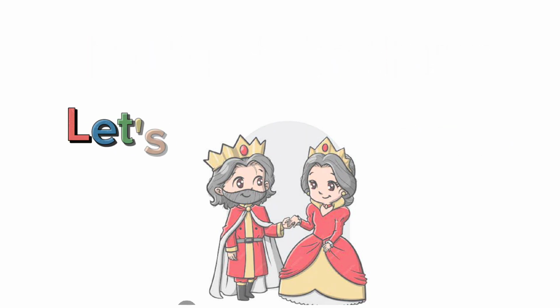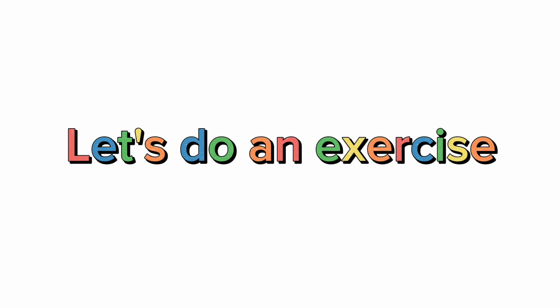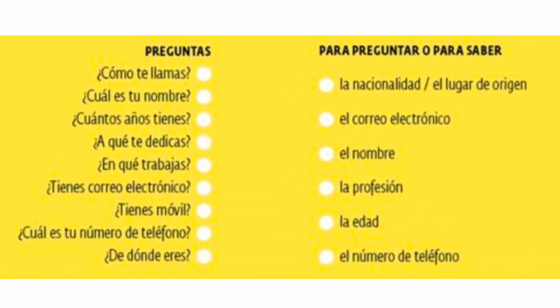Okay. Now we'll do an exercise. For that exercise, you can see on the screen there are some questions on the left side, and there is a list which you have to match with these questions. So what you have to basically do is judge from these questions what type of answer you would give, and from the list given on the right you can choose the correct one.